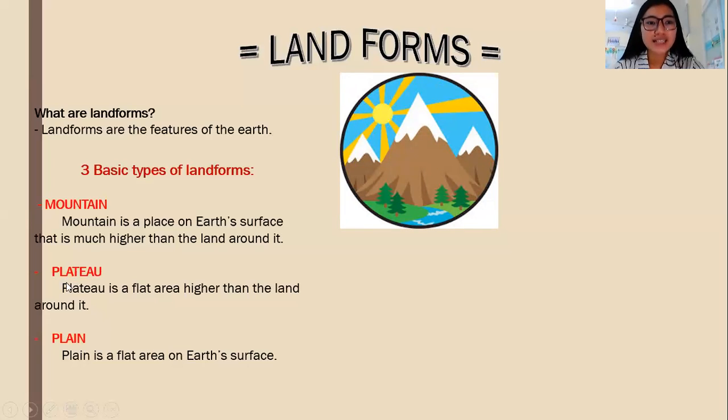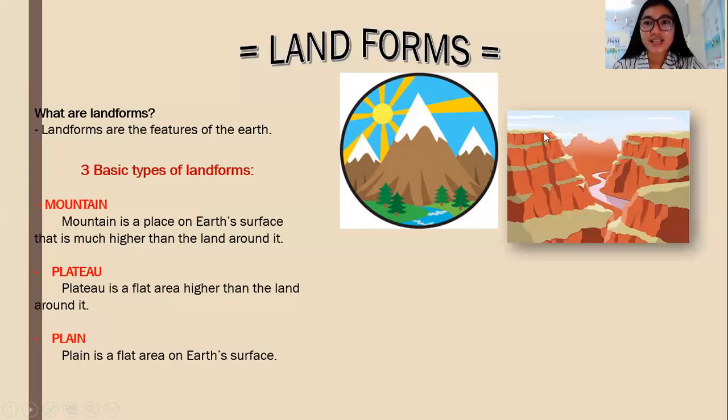Next one is a plateau. A plateau is a flat area higher than the land around it. So this is a landform called plateau. Next, the third form of land is plain. A plain is a flat area on Earth's surface.